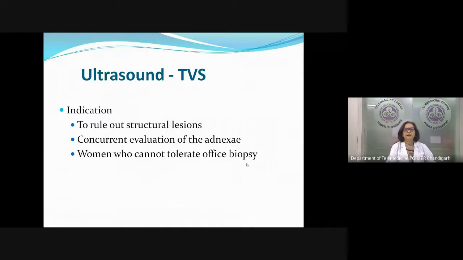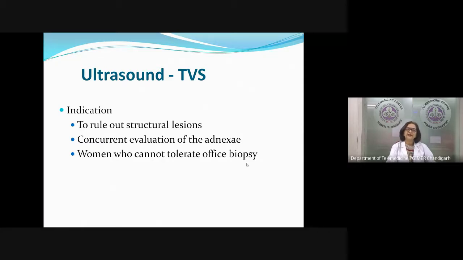The second evaluation technique that we have is an ultrasound. Now, how does ultrasound, especially the TVS, help us? The ultrasound helps us to rule out structural lesions. So if you do an ultrasound and find a fibroid which you were not able to detect on bimanual examination, you know that fibroid is the cause. Or adenomyosis, if you are able to see adenomyosis on ultrasound, we know that that is the cause.